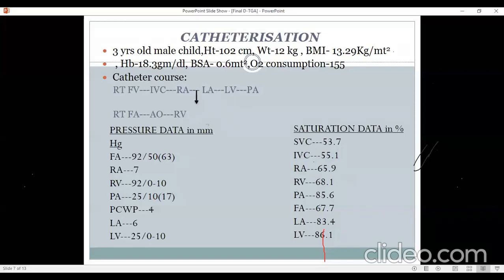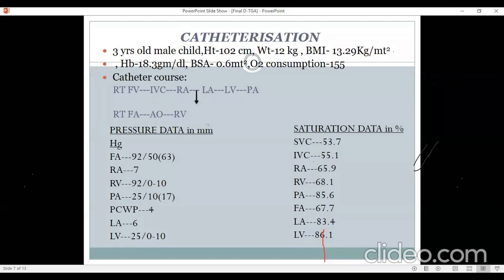And what about the saturation data? As you said, classically the PA sats are more than the FA sats. But that is one thing seen in TGA, but can that be seen in other conditions also? Yes, I think wherever there is streaming happening, like even in a single ventricle, if the vessels are transposed, you're going to get exactly the same saturation, because in single ventricle also you can have the RV, RA blood going into that side of the single ventricle, which is draining into the aorta. So you can still have that kind of discrepancy.